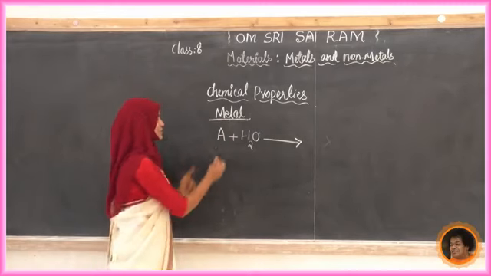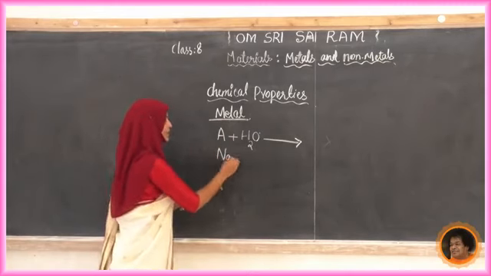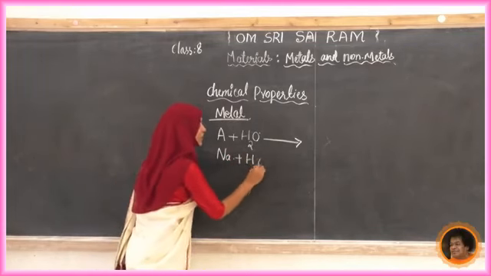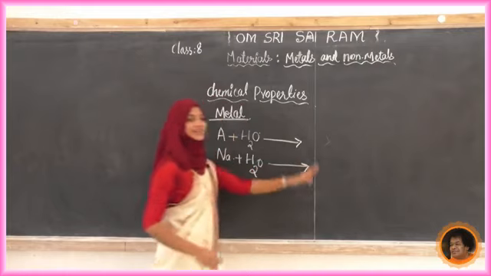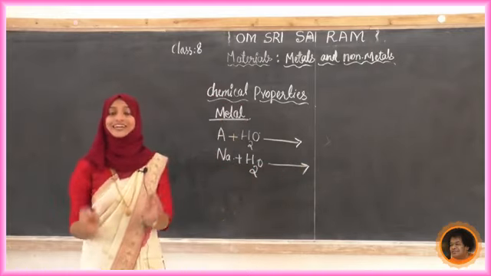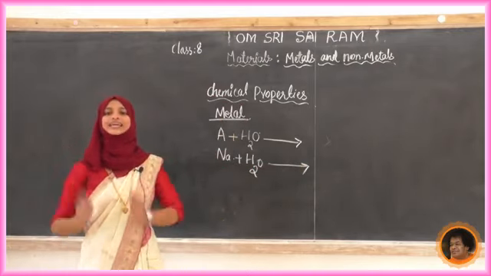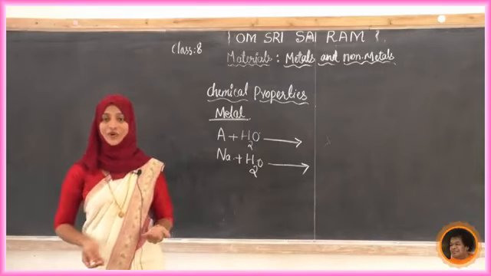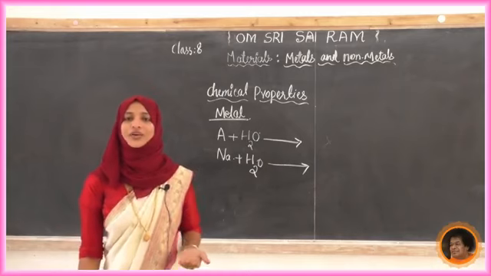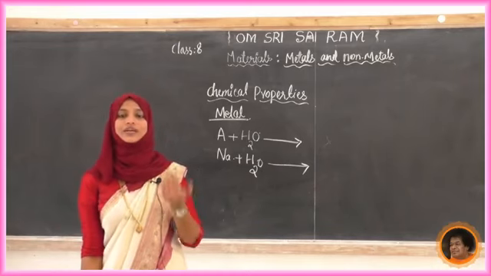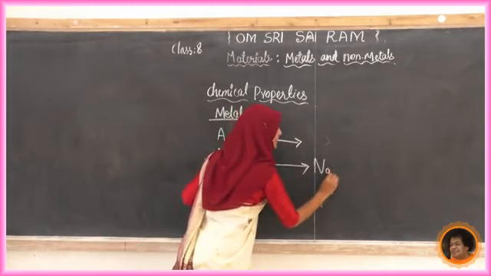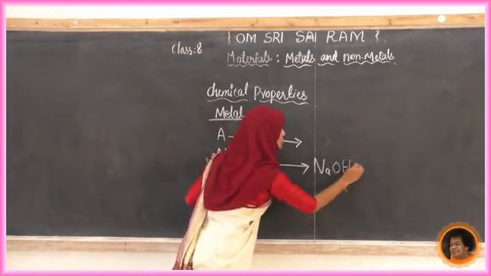Now, Na, that is sodium, we took with water. What did we get? A vigorous reaction. It indicates that sodium reacted with water and formed another product. Do you know what that product is? That is called sodium hydroxide. What is the formula? Sodium Na, hydroxide means OH.